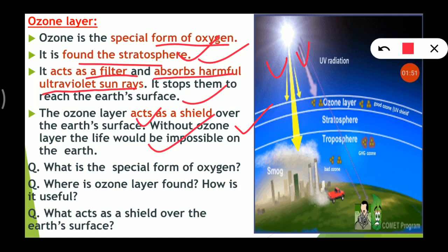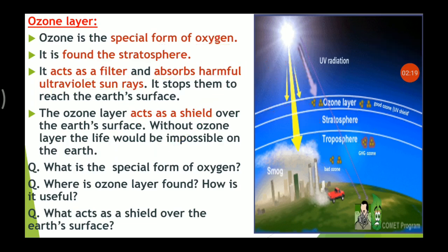Now the questions that you have to attempt. First look here in the picture: troposphere, then stratosphere, then the ozone layer, and this is the end of the ozone layer. Look here, the rays are coming, and the ultraviolet rays, the ozone layer doesn't allow these rays to reach the earth's surface, right? I hope you got all the points about this.